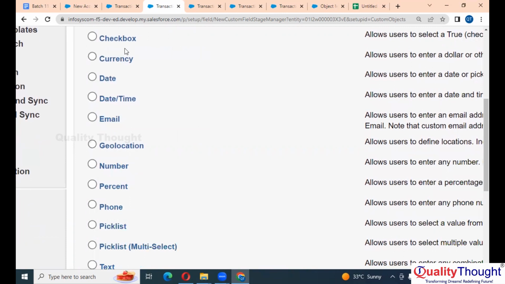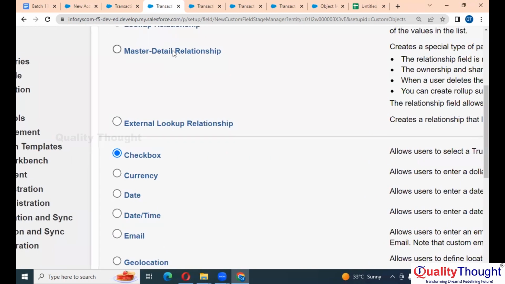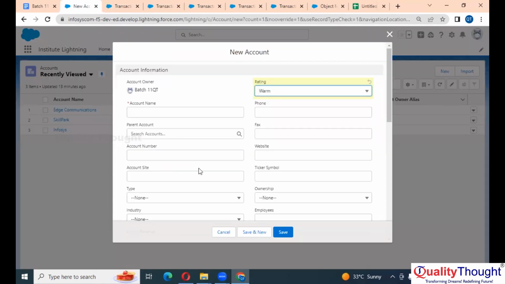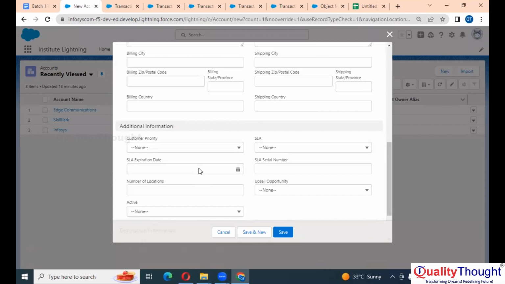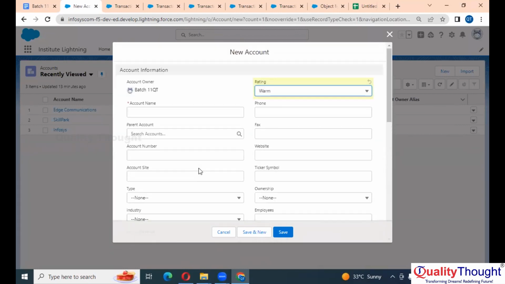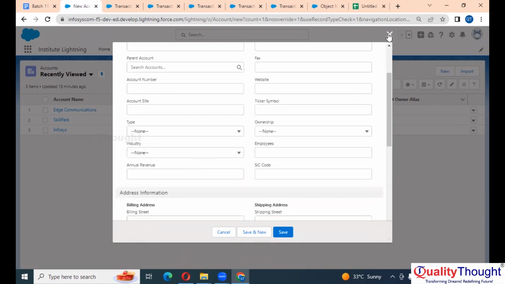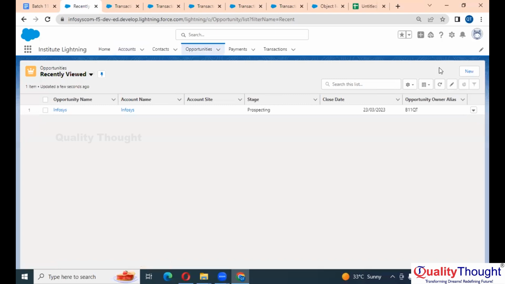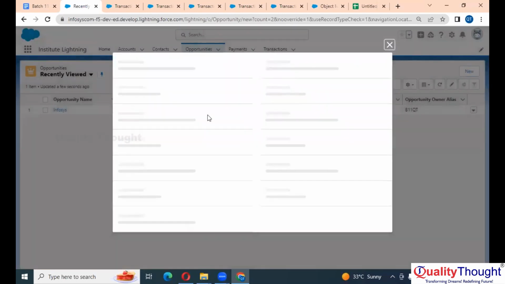Now we have this checkbox. Let's create one checkbox. You people are aware of checkboxes, right? See here, that's an opportunity, I believe. Opportunity new.